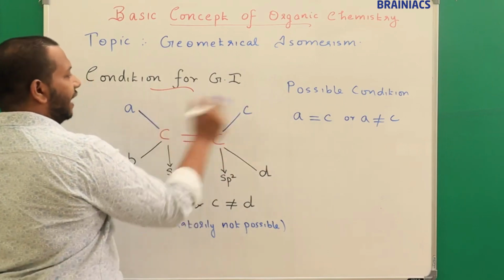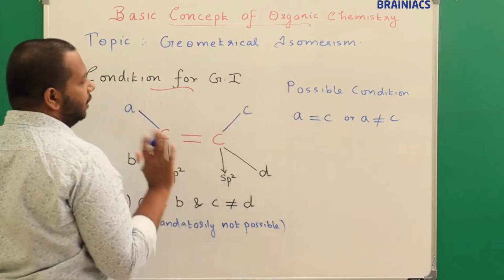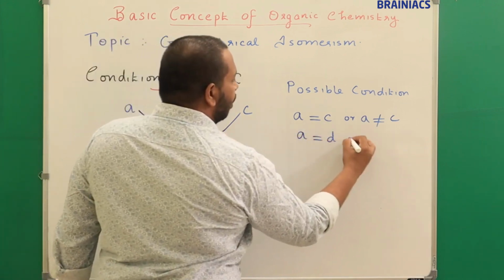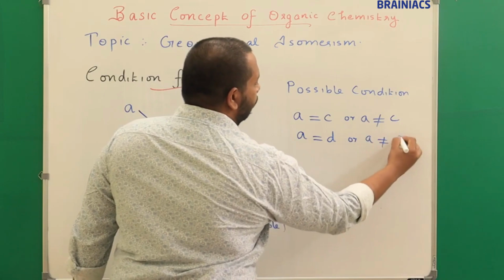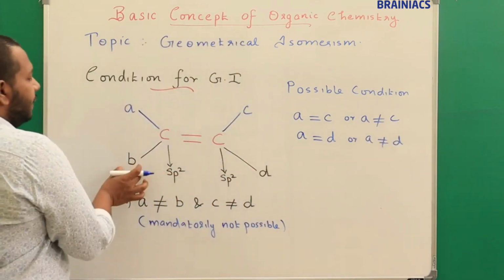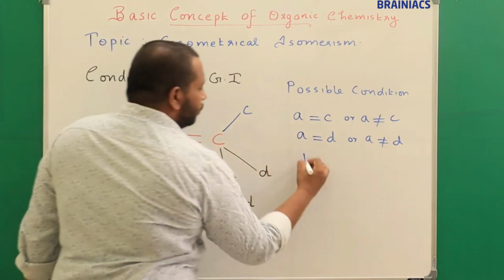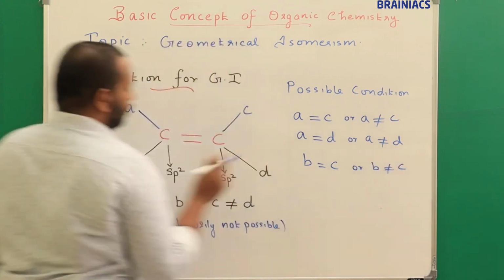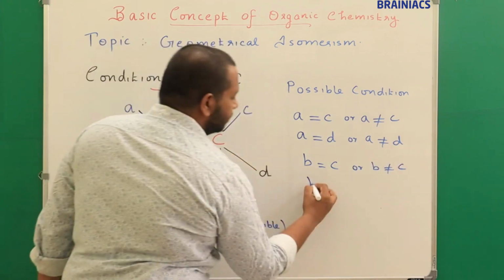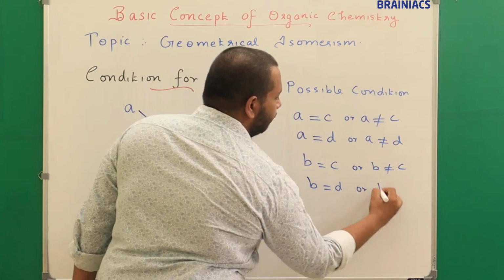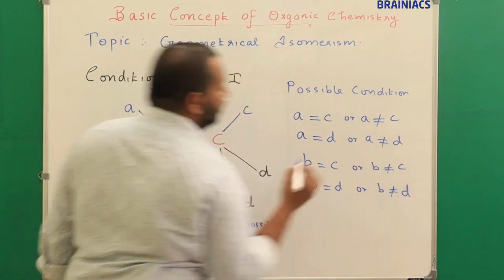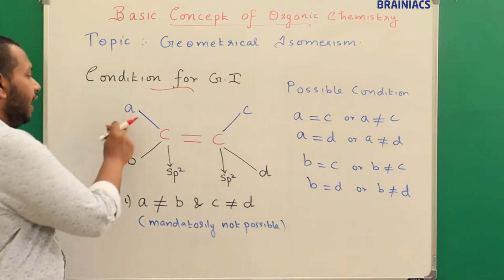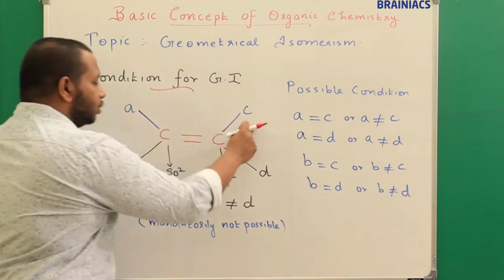Now possible things are A can be equal to C or A may not be equal to C, or A can be equal to D, or A may not be equal to D. It's okay. Similarly, I can write B can be equal to C or B may not be equal to C. Similarly, B can be equal to D or B may not be equal to D. Anything is possible. But please understand what you need to check mandatorily: A should not be equal to B, and C should not be equal to D.